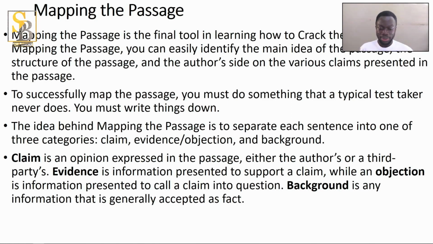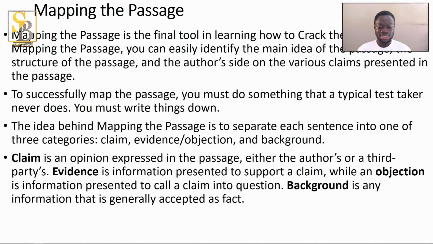To successfully map the passage, you must do something a typical test taker does not do. That is, you must write things down. So as you read the passage, write things down. Okay, paragraph A, B, C, D. The idea behind mapping the passage is to separate each sentence into one of three categories. That is the claim, evidence or objection, and the background.